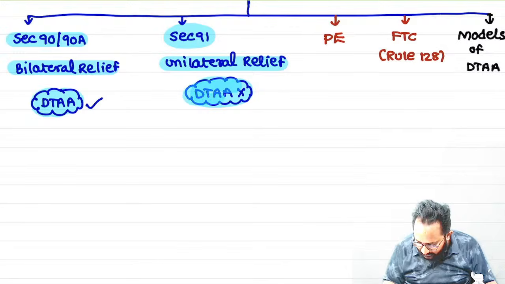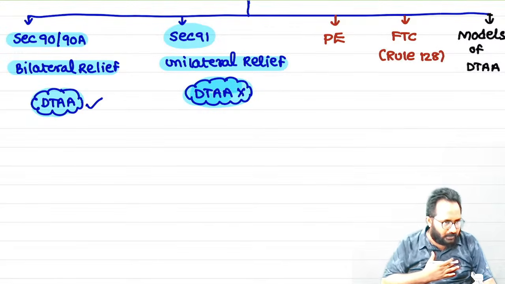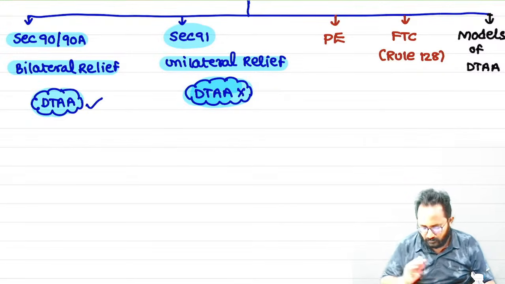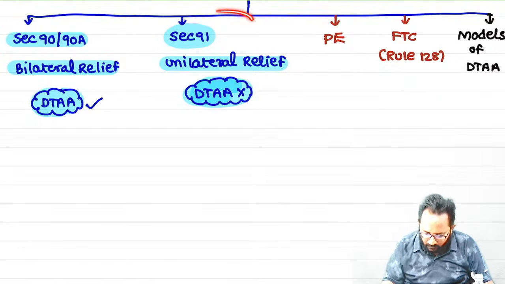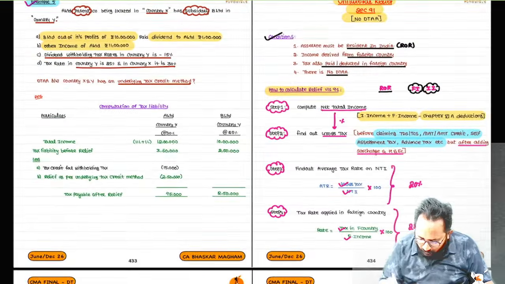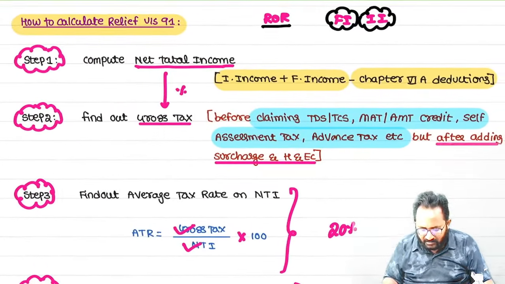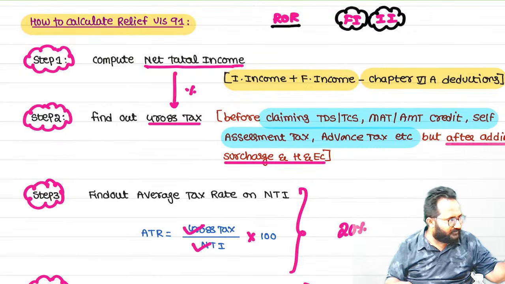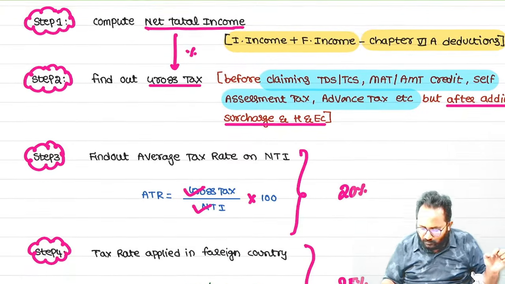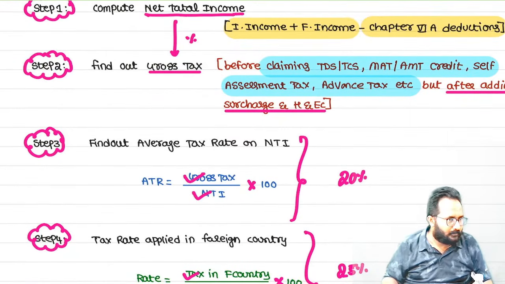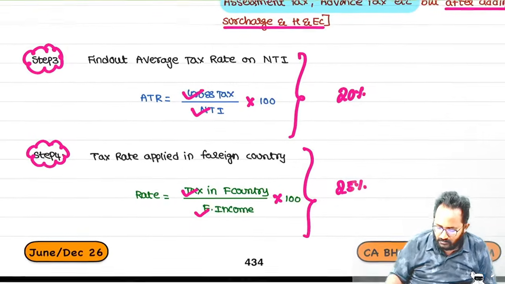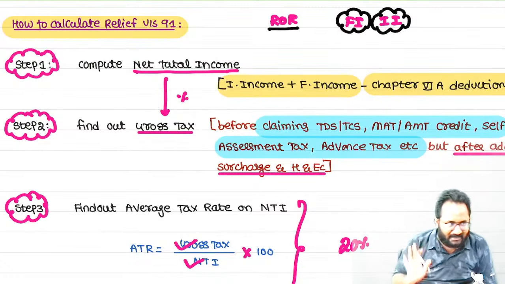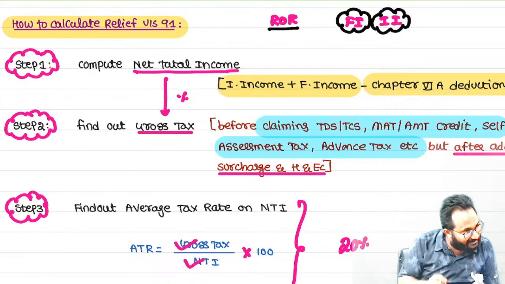If there is no DTAA, the Indian country only will give the relief towards the taxes paid in which country? Forget about everything now. One doubt: after reading the steps, and we already discussed some methods of relief under 90, is this model similar to any model? Remember, ordinary credit, simply. You have to maintain that clarity. In ordinary credit also we are doing the same.